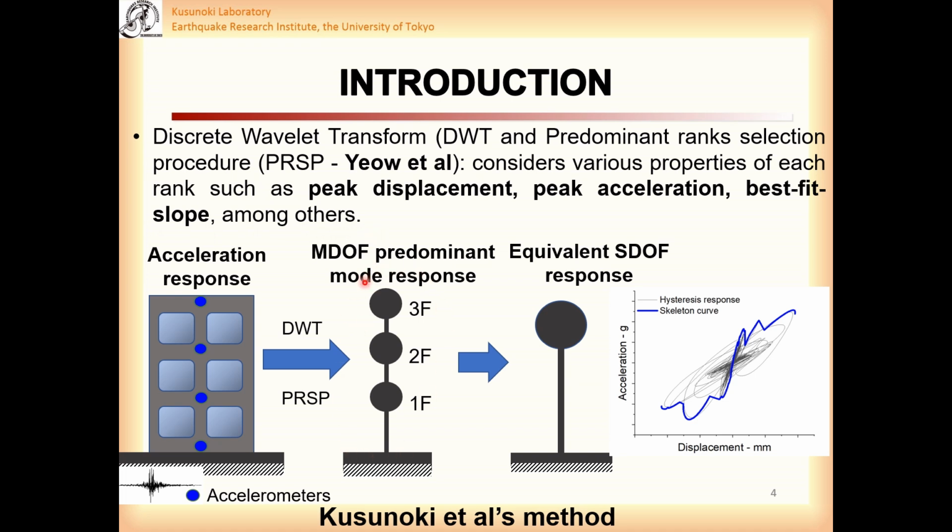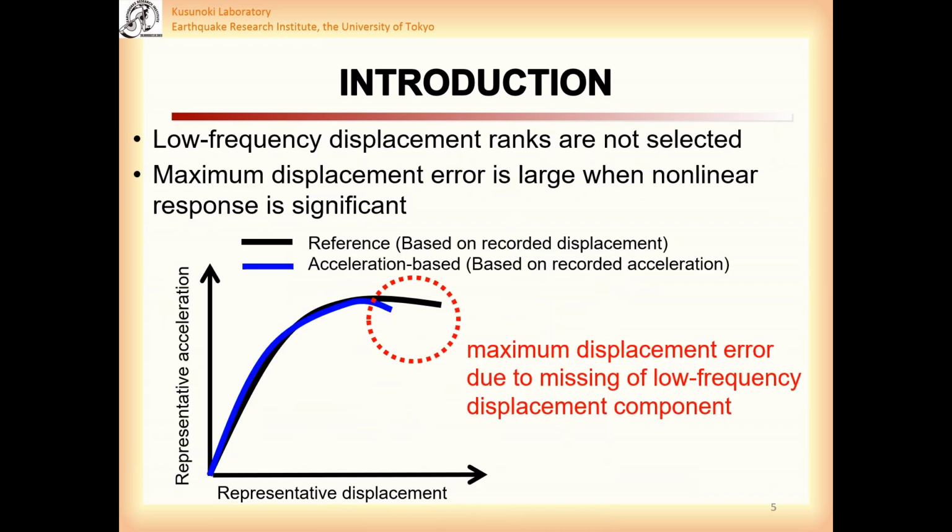Then, multi-degree of freedom displacement and acceleration response are condensed to an equivalent single degree of freedom system response. Finally, a capacity curve is generated from the backbone curve of the equivalent single degree of freedom hysteretic response.